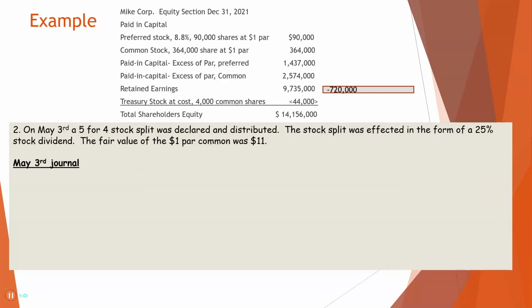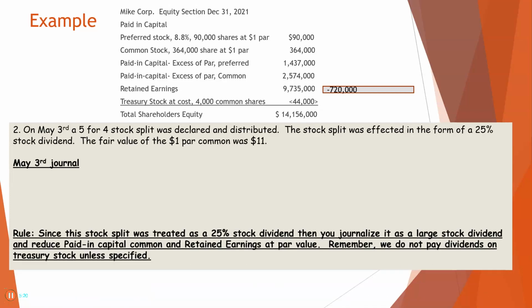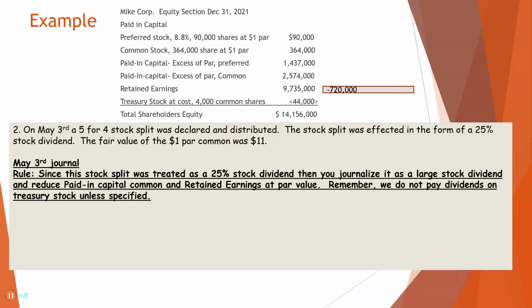Now, the next thing that happened on March 3rd, a 5-for-4 stock split was declared. The stock split was effected in the form of a 25% stock dividend. The fair value of the $1 par was $11. So here's our journal entry. Now, what's the rule? Since this stock split was treated as a 25% stock dividend, you journalize it as a large stock dividend and reduce paid-in capital, common stock, and retained earnings at par.